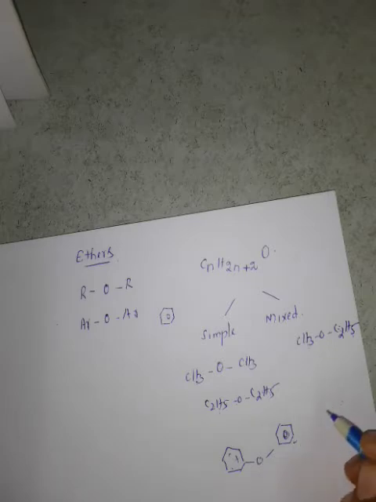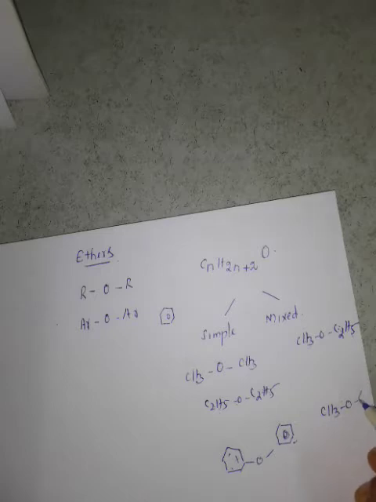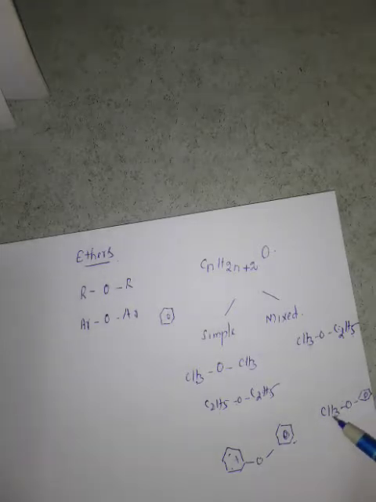One more we can write for this one. This is another compound. Methoxybenzene. Small group, methoxybenzene. This is mixed ethers. Both are different. One is alkyl, other one is aryl.